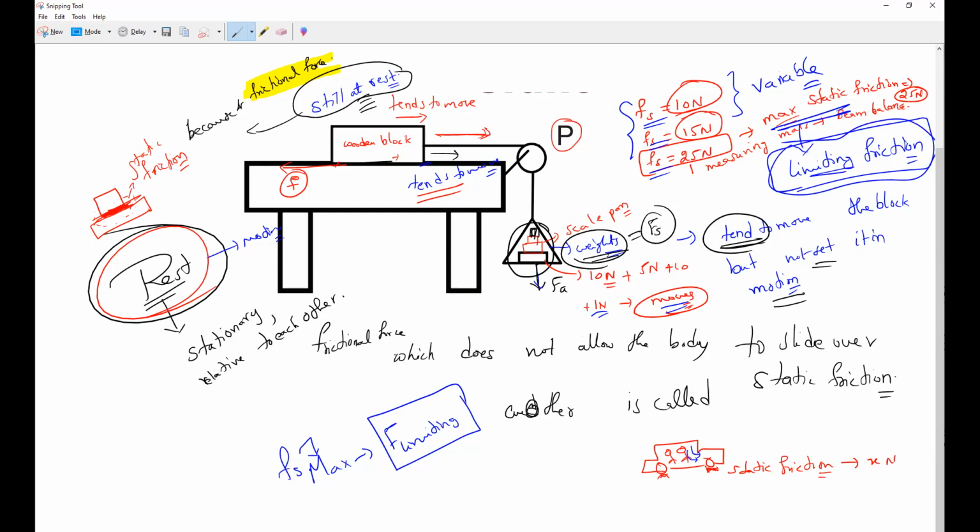Okay, the meeting is going to end. Join back, we will study the laws of limiting friction, and then we will wind up today's class. Tomorrow we will study the experimental verification of the laws of limiting friction, and then go to the next type of friction, called sliding or kinetic friction. Sliding friction is also called dynamic friction or kinetic friction.